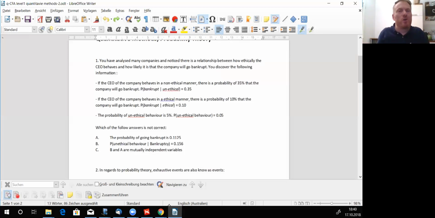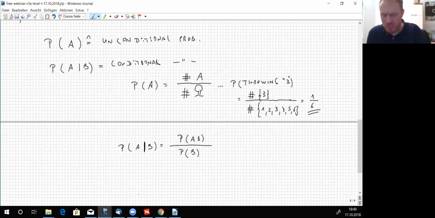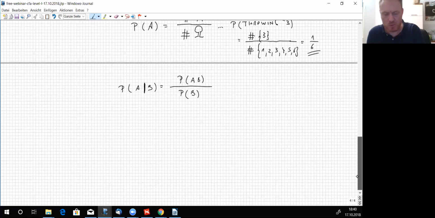It could go bankrupt if the CEO behaves unethically, and of course, it could go bankrupt just as well in the other case, if he or she does not behave unethically. So first, we can see if he or she behaves unethically or not, meaning that we have a tree. We have a tree, as we call it in statistics and probability theory.